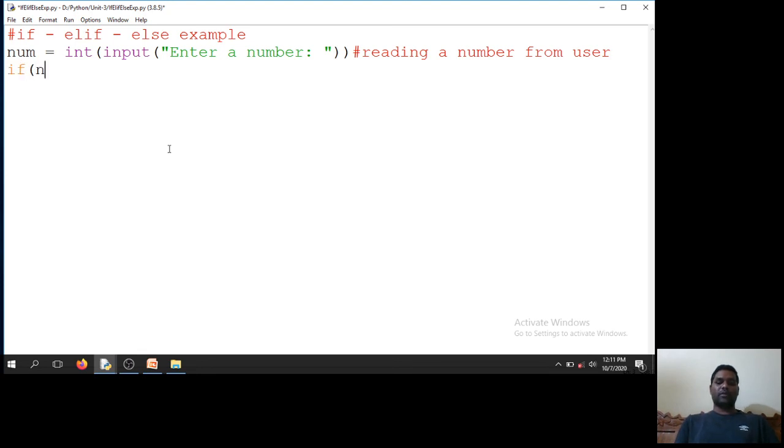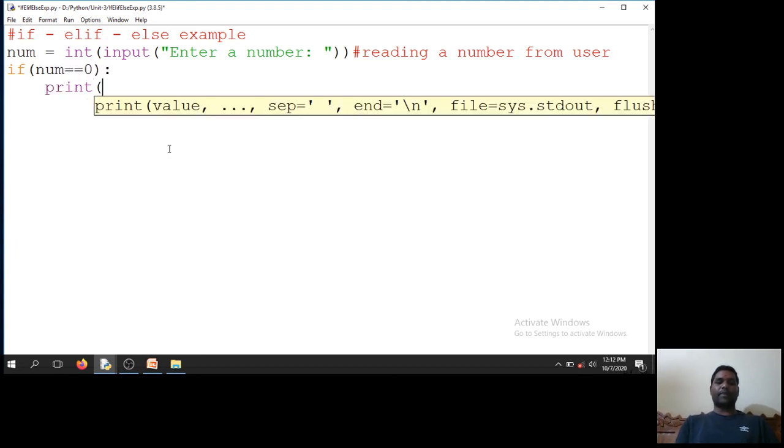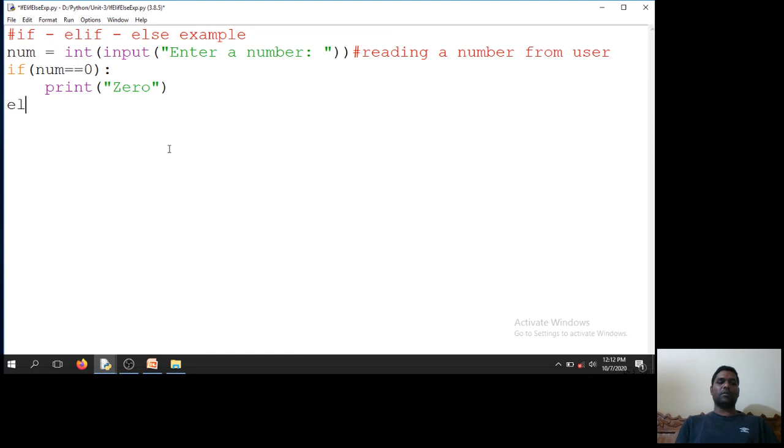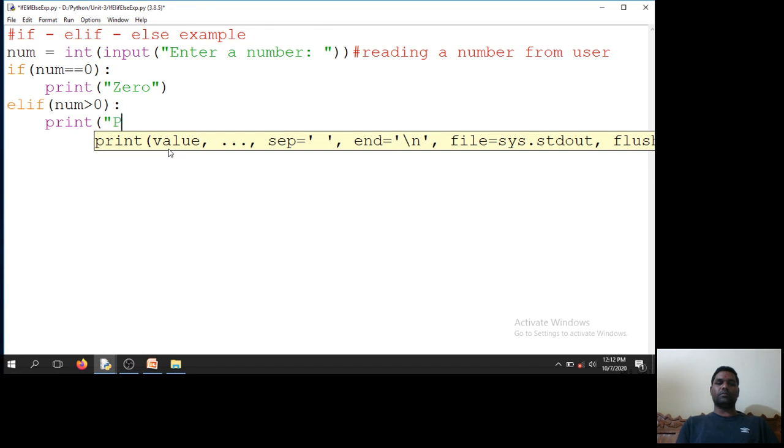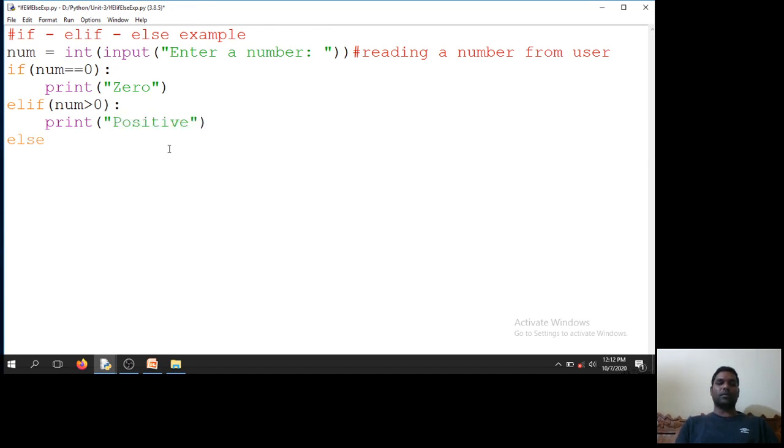If number is equal to 0, print 0. elif number is greater than 0, print positive. Else it is negative.